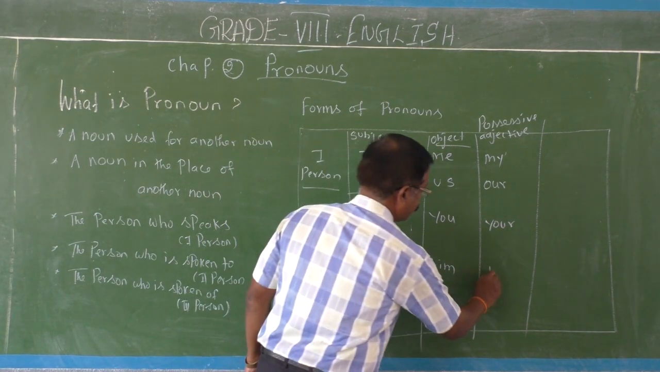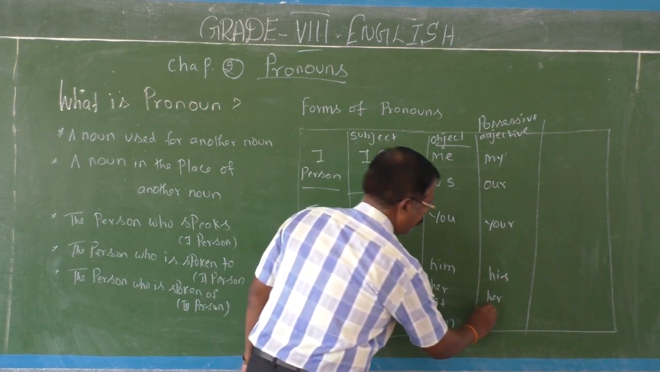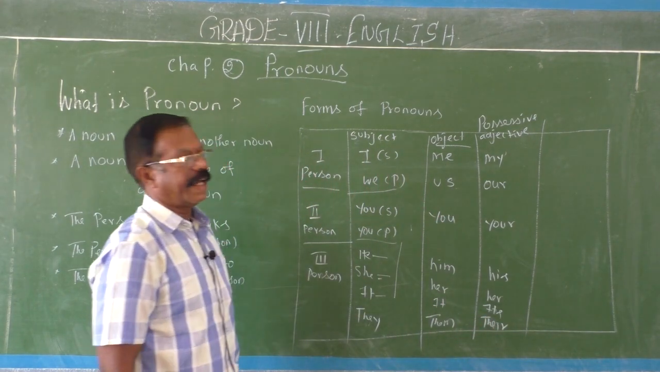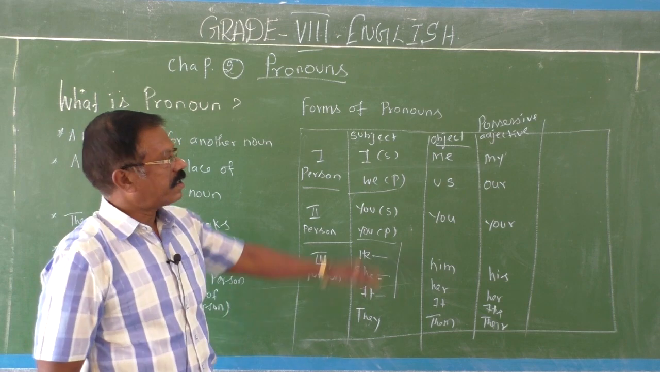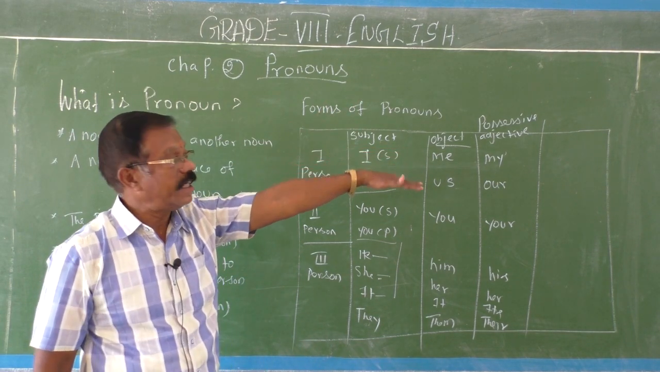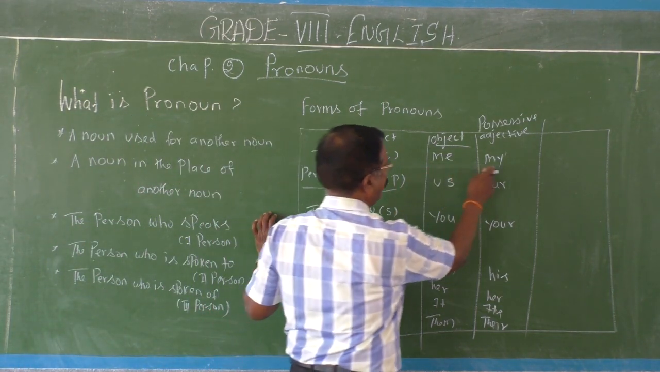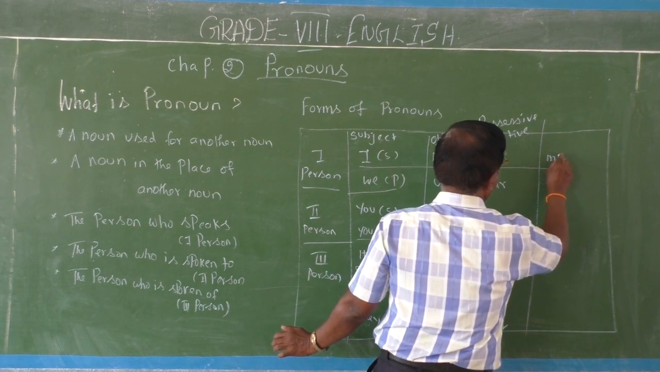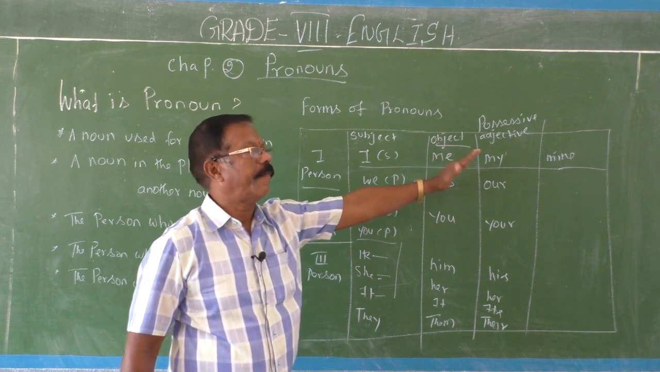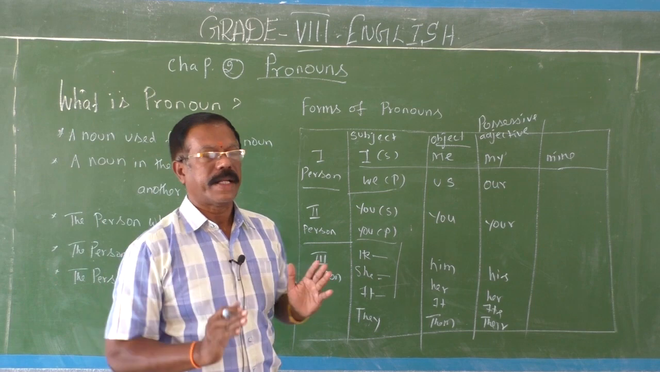He, his. She, her. It, its. They, their. Okay. These are all the possessive adjective forms. You have one more form, that is possessive pronoun. Possessive pronoun. I, me, my, mine. They are various forms of personal pronouns.